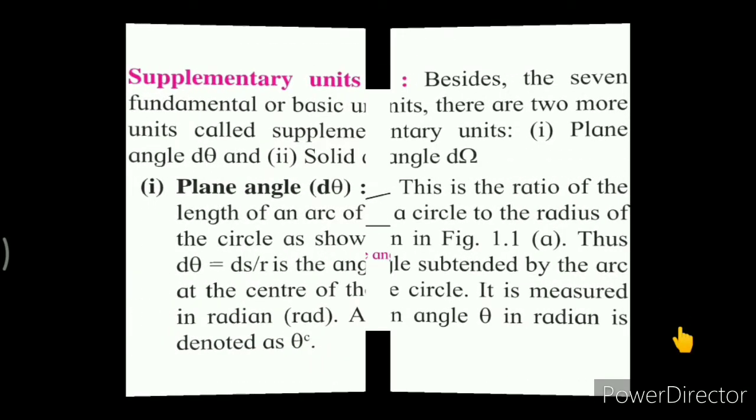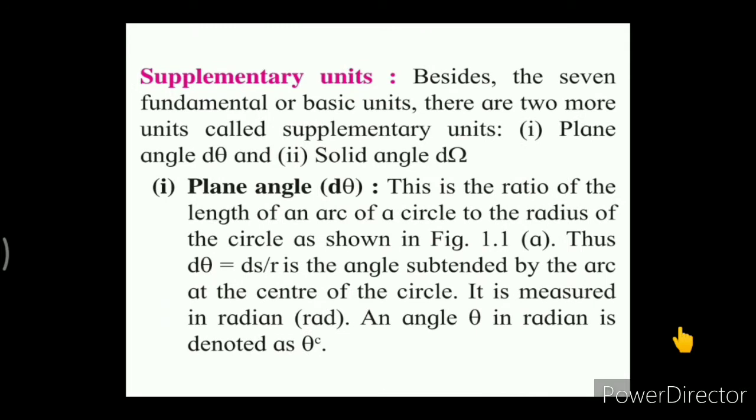So here we can say that the ratio of the length of an arc of a circle to the radius of the circle, as we had discussed in the figure, is called the plane angle. So d theta is written as ds upon r, and this d theta is nothing but the angle subtended by the arc at the center of the circle. Hence the unit of the plane angle is the radian, and the symbol is rad. Also, an angle theta in radian is denoted as theta c.